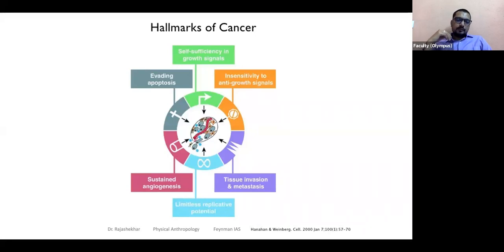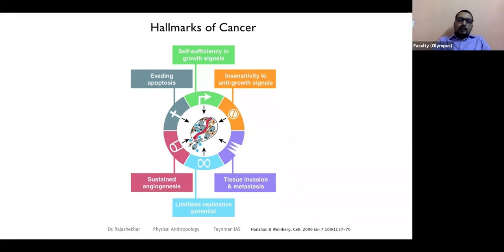Okay, next. For a cell division to happen, we need to constantly supply energy, right? Cell division requires enough energy. And the supply of energy happens in our body through blood. Blood carries energy, correct? So, sustained angiogenesis. Angiogenesis refers to the formation of blood vessels.